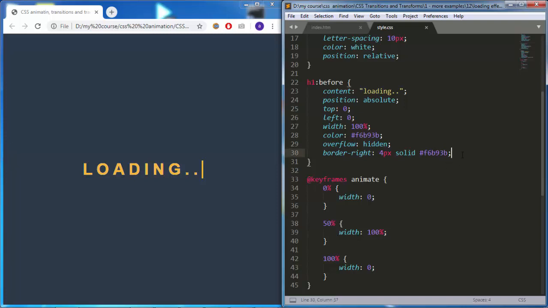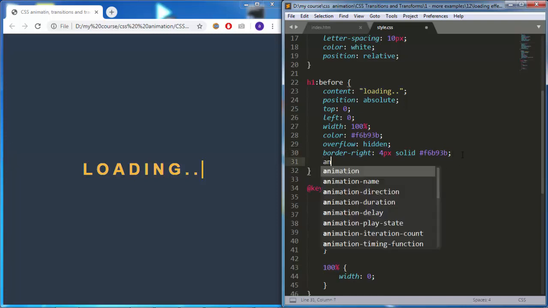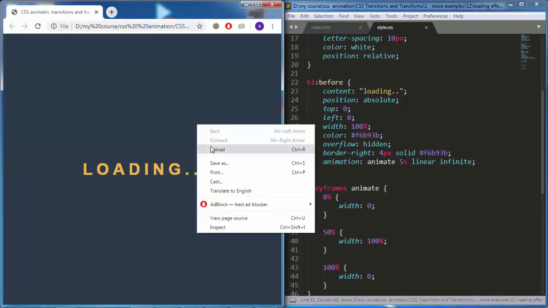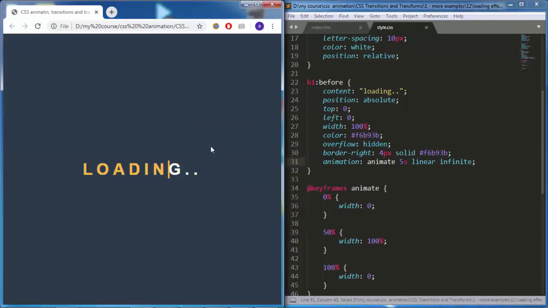I will go up here and add animation, animate, 5 seconds, linear, and infinite. So now you can see the yellow text is getting bigger and covering up the white text, then it shrinks again, and it keeps doing that infinitely, giving us this nice preloader.